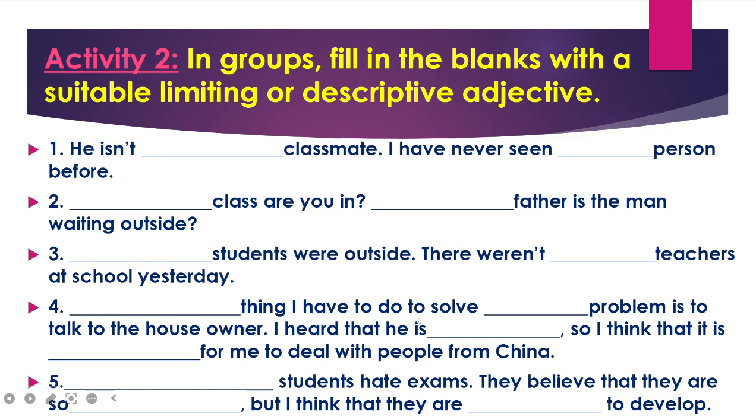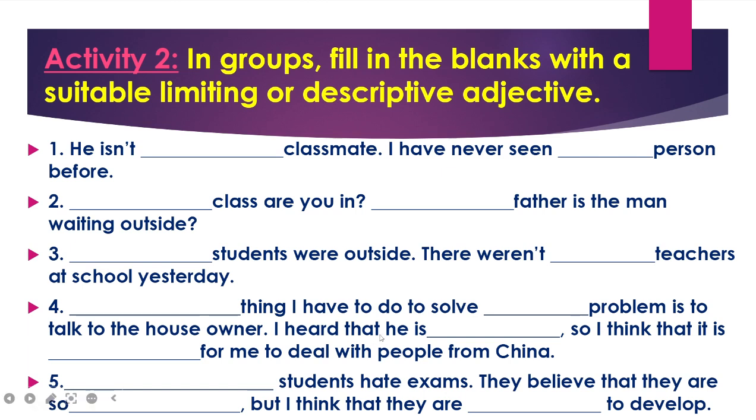About number 4, "___ thing I have to do to solve ___ problem is to talk to the house owner." I have many gaps. So the best thing to put here is the first. The article the, followed by the numeral ordinal adjective first. Thing I have to do to solve this problem. So I will use the adjective this here to complete. This is to talk to the house owner.